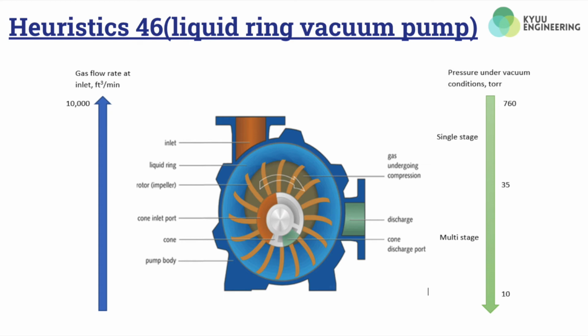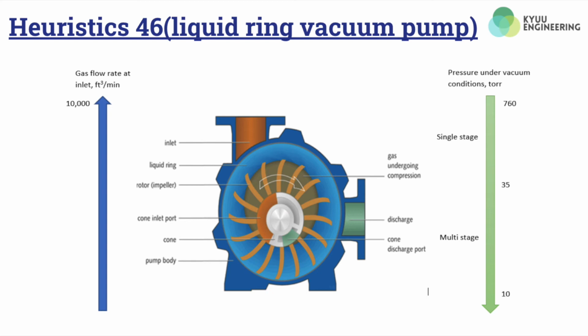These two heuristics describe the two equipment used to create vacuum condition to perform separation process. The first one is the liquid ring vacuum pump. The pump contains liquid water and combined with the impeller to form a liquid ring.